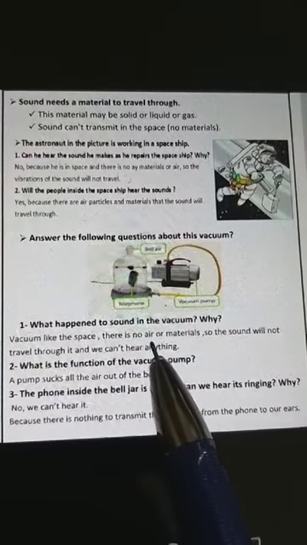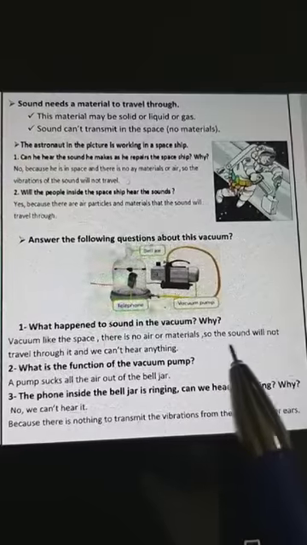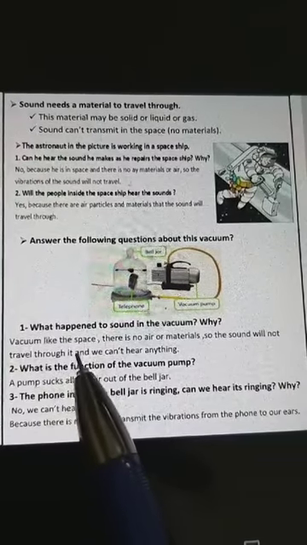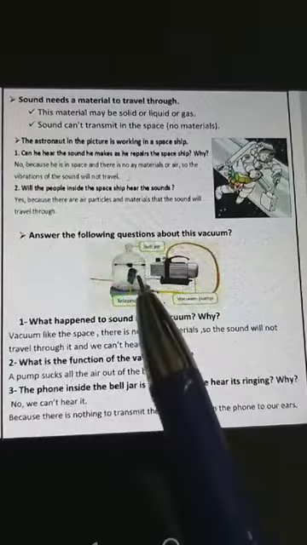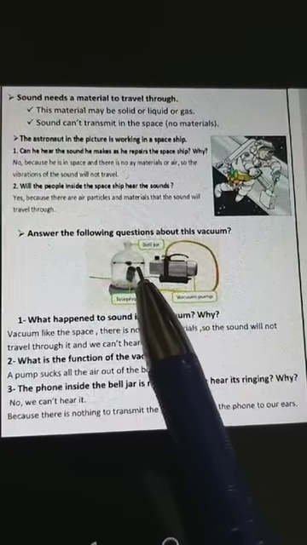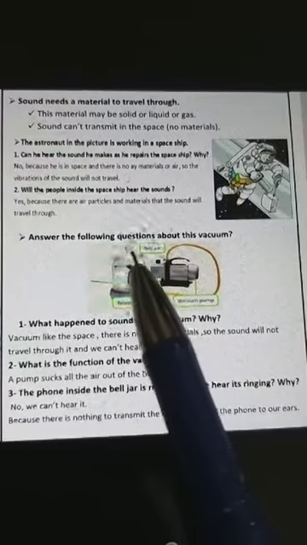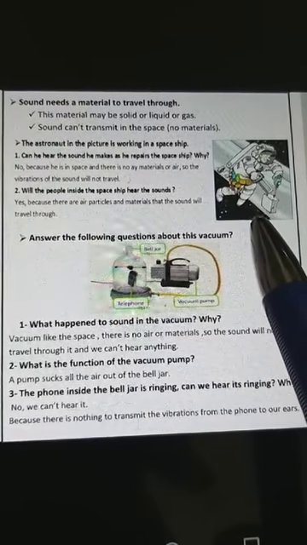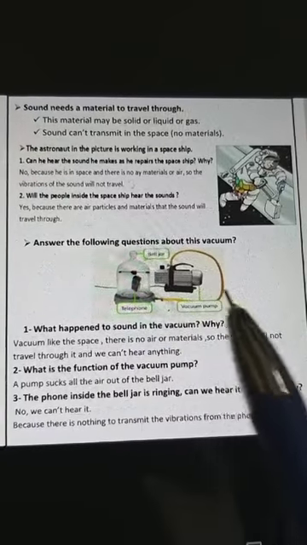There is no air or materials inside it. There is nothing here. So the sound will not travel through it and we can't hear anything inside this vacuum.